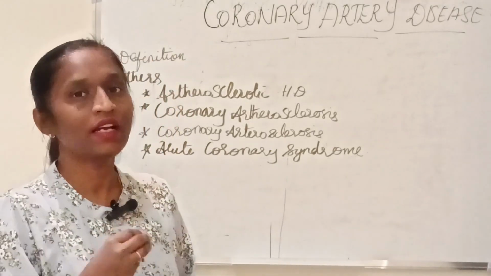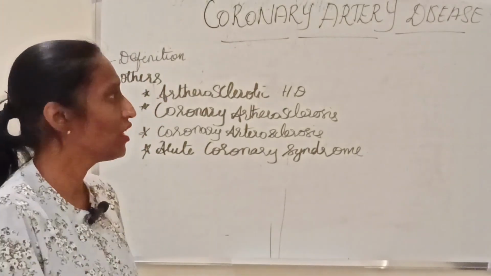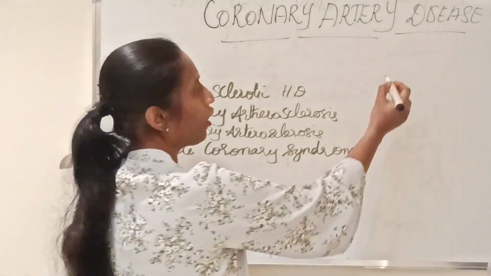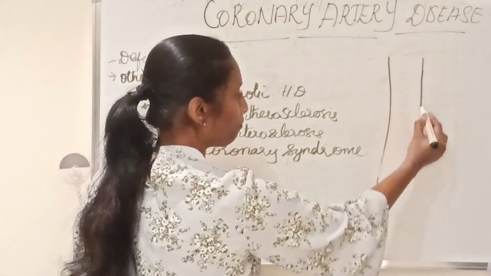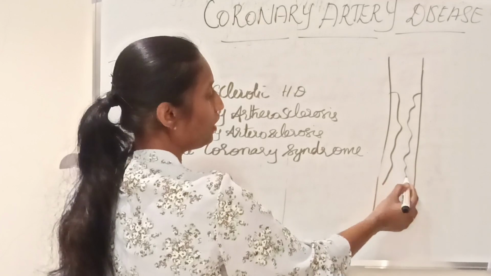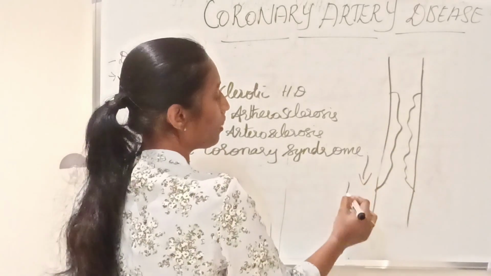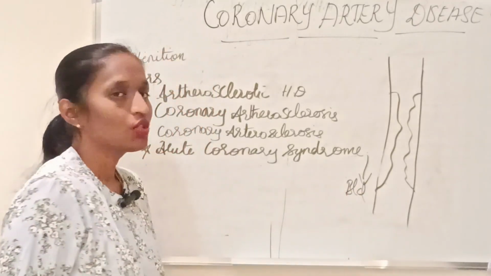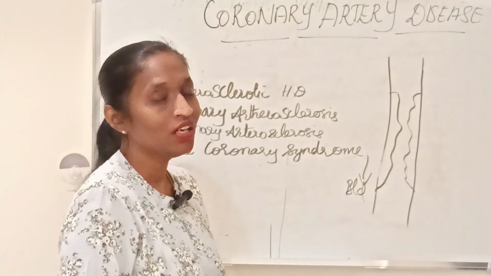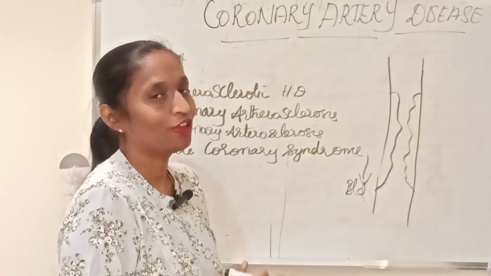In coronary artery disease, first we are going to see the definition. When you come to the definition, if there is any accumulation of fat or fatty streaks in the coronary artery wall, what will be happening? It will decrease the blood supply through the coronary artery. So what will be happening? It may lead to ischemia of the cardiac muscles or cardiac tissues, that may lead to further conditions.